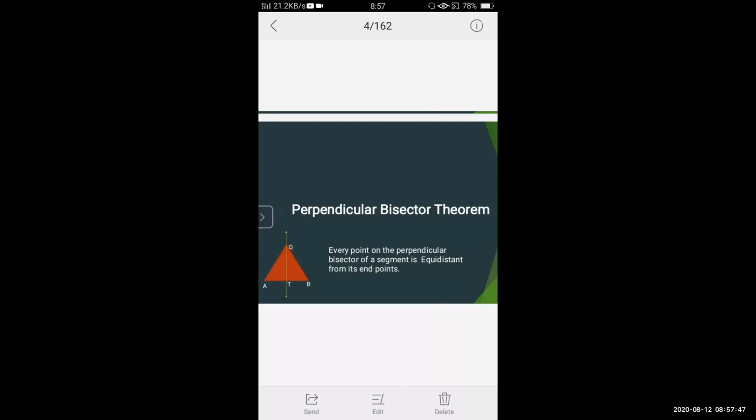In the statement, there is the word equidistant. Equidistant means equal. So the distance of AT will be equal to BT. This is about the perpendicular bisector theorem. Now I will not go into much detail because you have already learned this in chapter number 3, that is triangles.